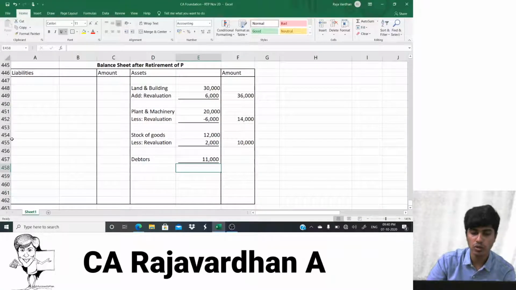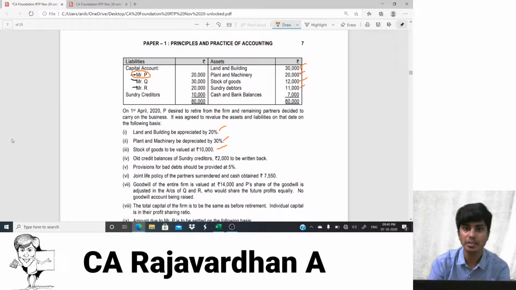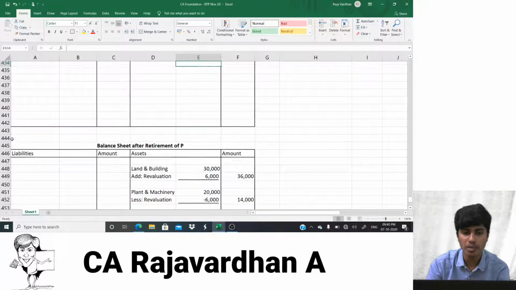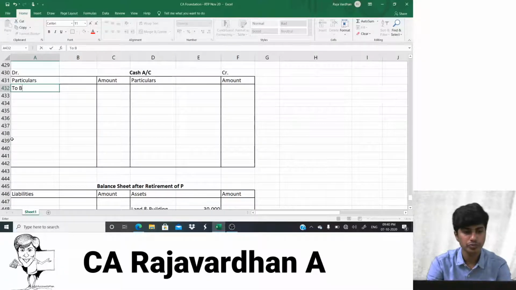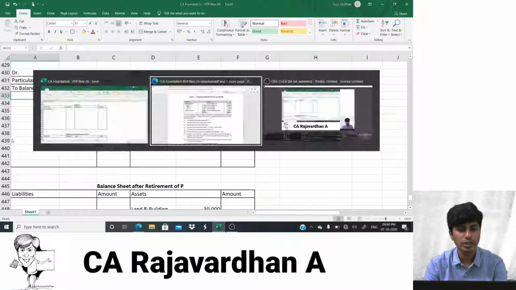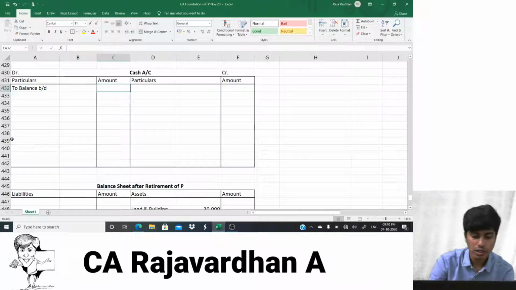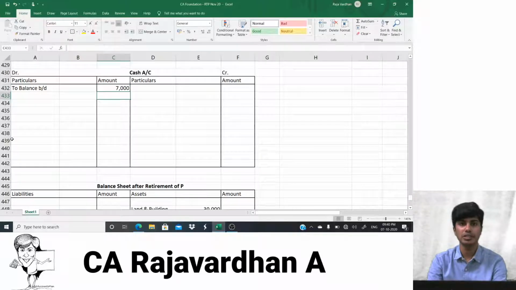And cash and bank also. Cash and bank I wouldn't be writing in the balance sheet because that's the opening balance. What I would do with cash and bank is we are opening a separate ledger, the cash and bank account. So here I would write it as to balance brought down. At a later stage, after I finish this cash and bank account, the closing balance, whatever exists in here, I would post to the balance sheet.